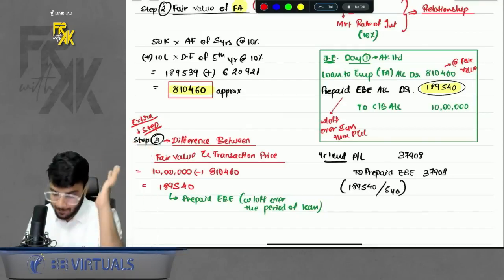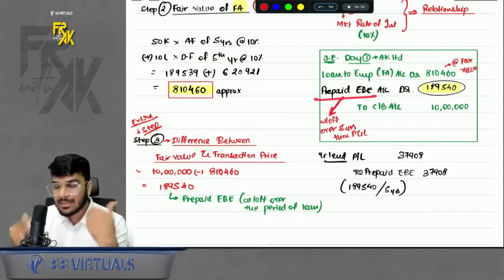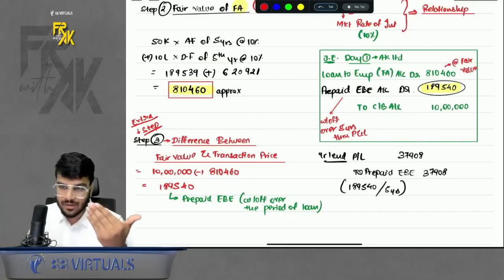So prepaid employee benefit expense. So what to do with this? Book this as a prepaid, then write off this over the period of 5 years through profit and loss. So P&L to prepaid will be the entry at each year end.